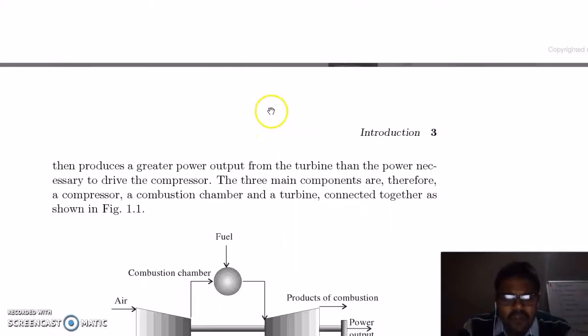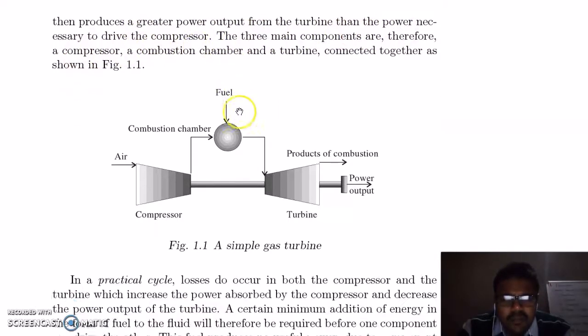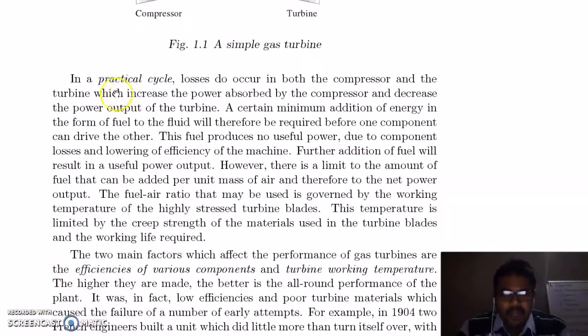Expansion of the working fluid then produces a greater power output from the turbine than the power necessary to drive the compressor. It means now we have more power output at the turbine than just to run the compressor, and thus the three main components in this gas turbine are the compressor, the combustion chamber and the turbine, and we have the power output here. In a practical cycle, losses do occur in both the compressor and the turbine, which increase the power absorbed by the compressor and decrease the power output of the turbine.